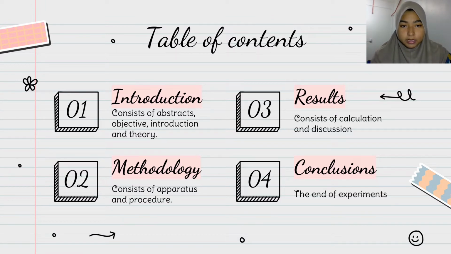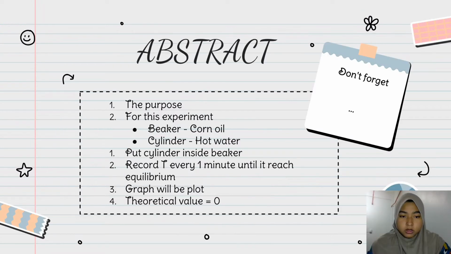I will be presenting the introduction. This is the abstract for this experiment. The purpose is to study the concept of first and second law of thermodynamics. For this experiment, we'll be using a beaker and a cylinder. The beaker will be filled with corn oil and the cylinder will be filled with hot water. The initial temperature for both was recorded.